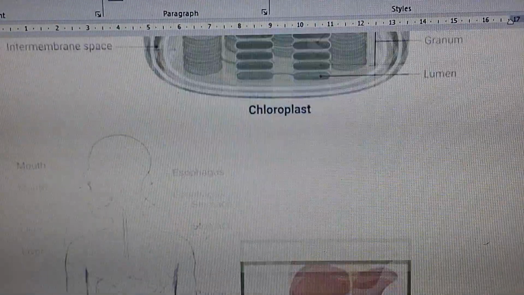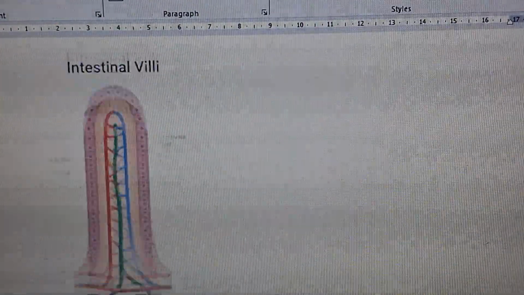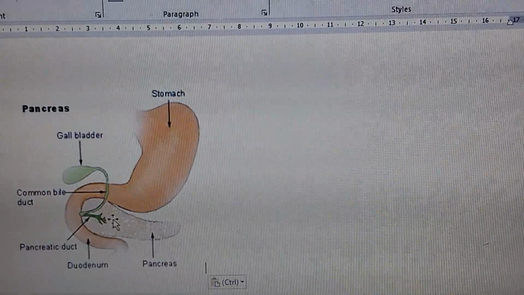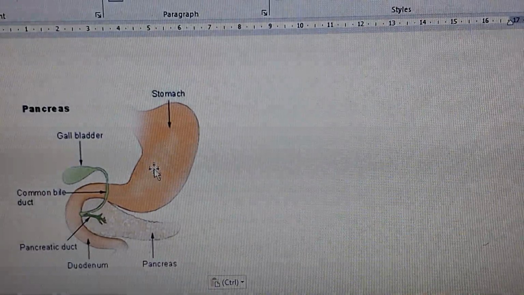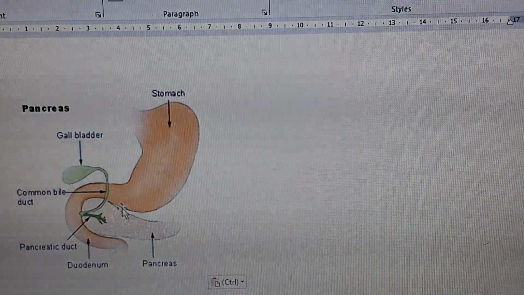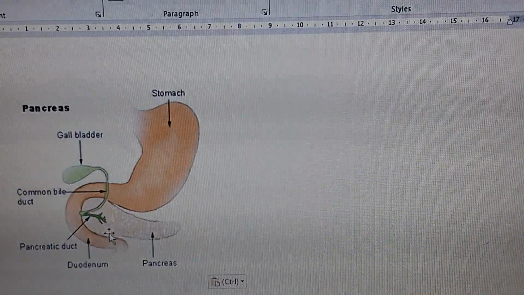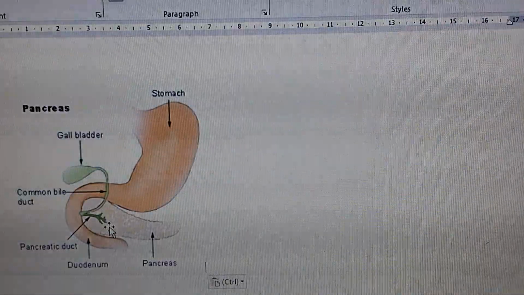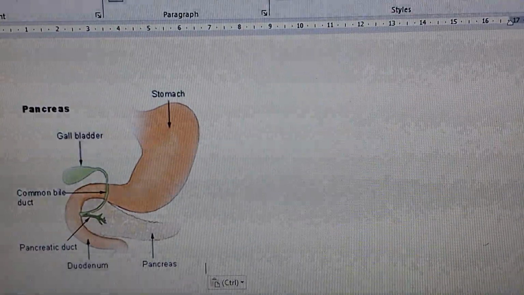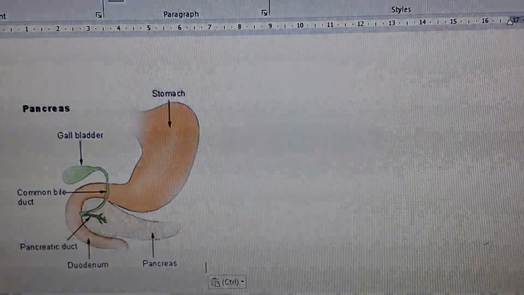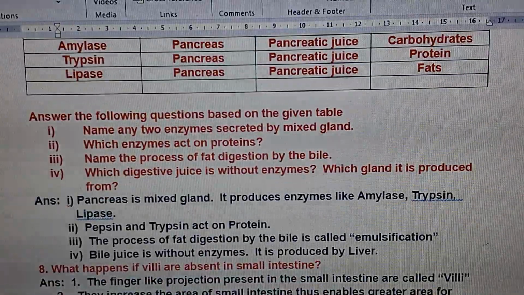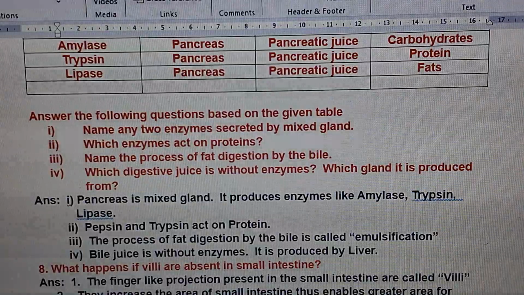Let me show you that pancreas. See children, this part is pancreas, this is the stomach, this is the duodenum. In the groove of the duodenum, the leaf-like structure is called pancreas. This pancreas is a mixed gland because it has both endocrine and exocrine nature.